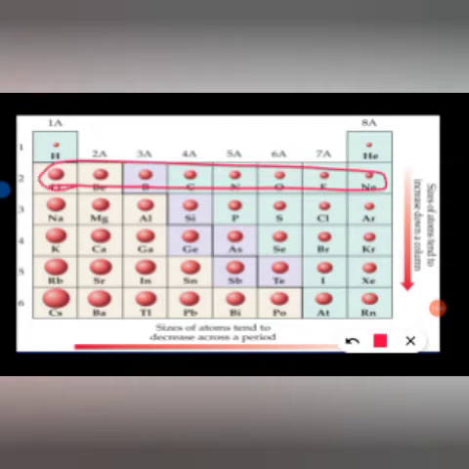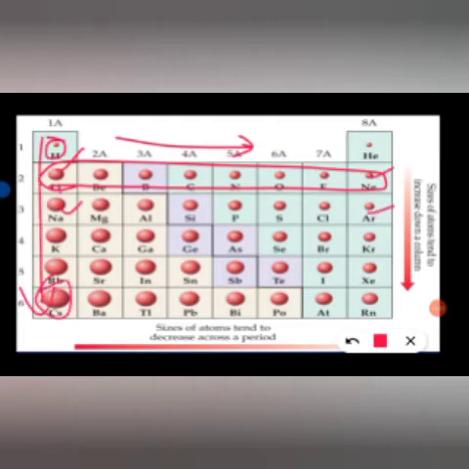Okay, see here, it is decreasing. Here size is big, there size is small. Size is big, size is small. Whereas down the group, size is small, size is big. It means that this size and this size are the bigger sizes.